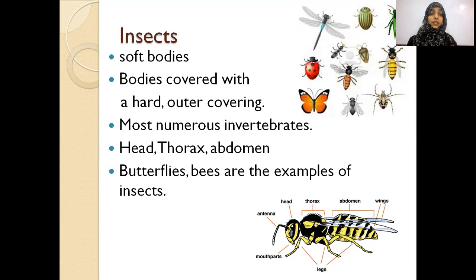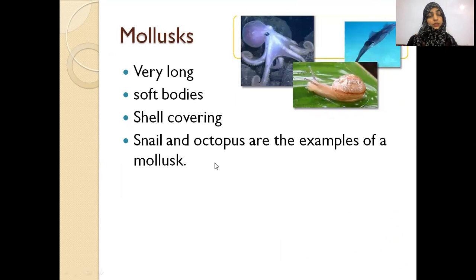We can see their body parts. There are three main body parts in every insect. You can see in the picture that first is the head, second is the thorax, and the last is the abdomen. Further parts can fall in these categories, like head, thorax, and abdomen. Butterflies and honeybees are some common examples of insects.